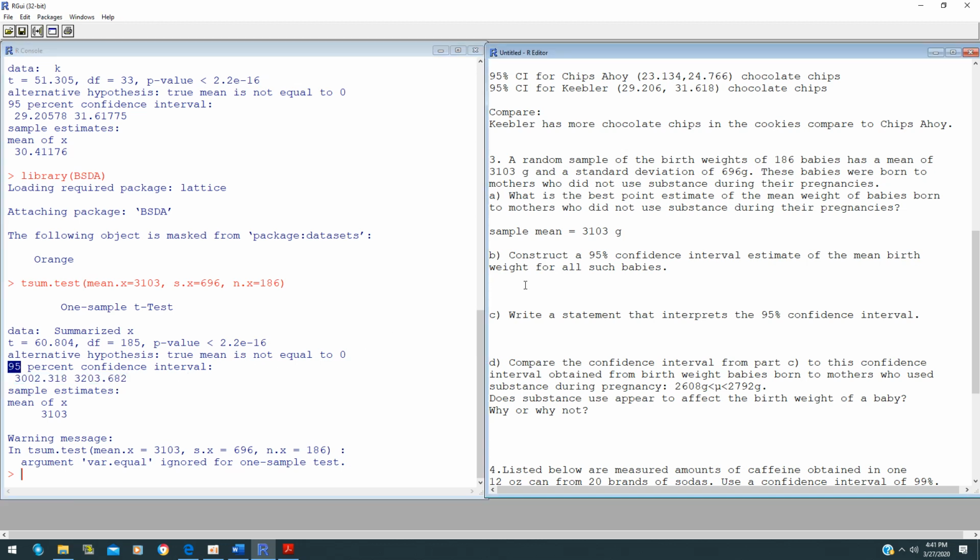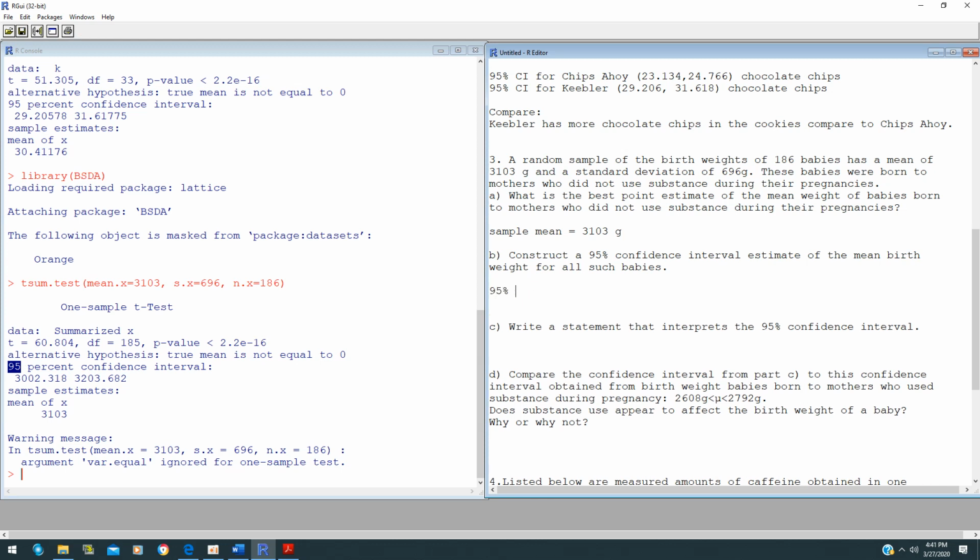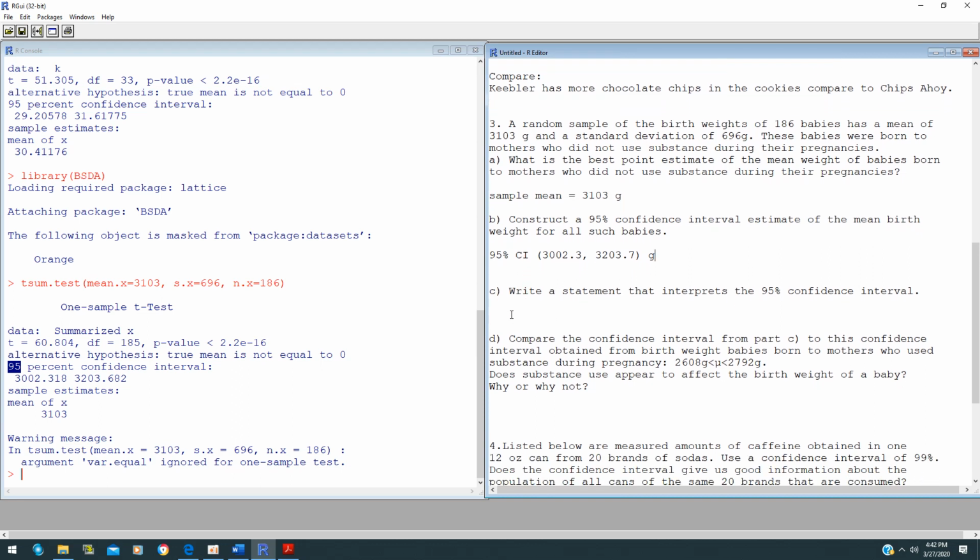So the 95% confidence interval for this question will be between 3002.3 to 3203.7 grams, and this is how we figure out this 95% confidence interval. Then, write a statement for part C. You have to interpret this confidence interval.